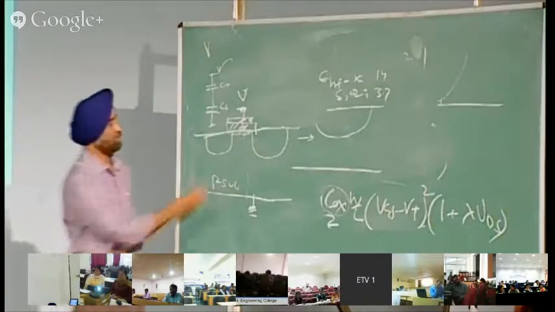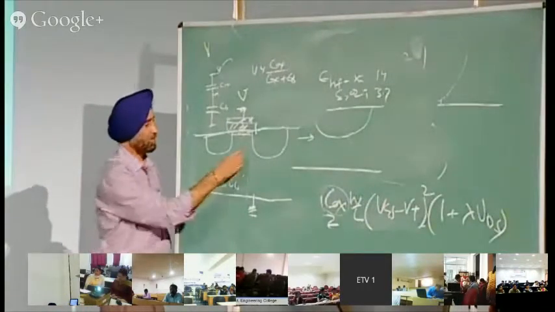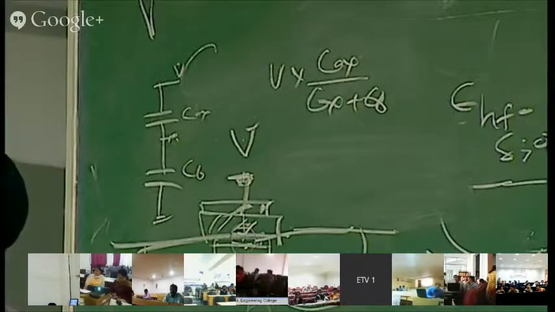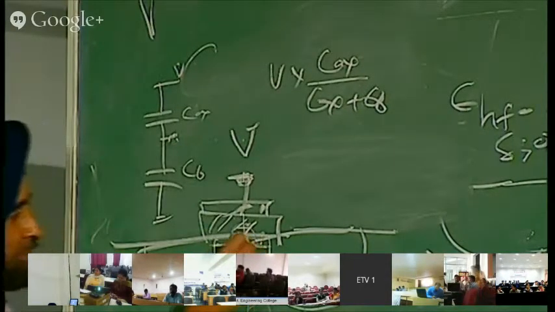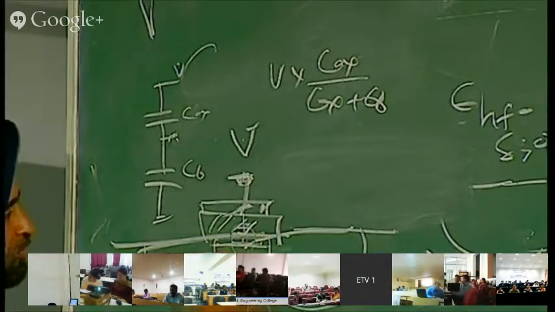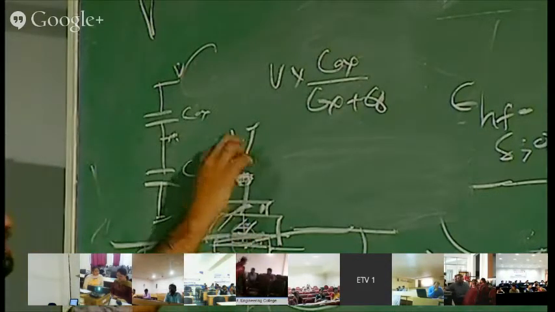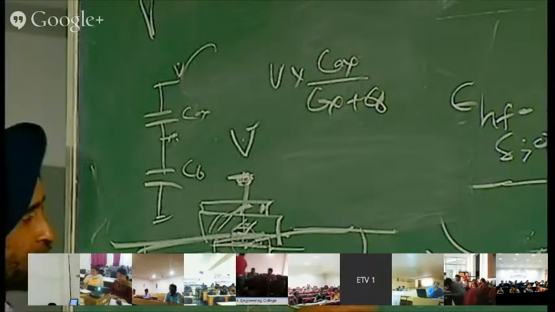But our intention is the potential at this point should be more. So what is the potential at this point? It will be V into Cox over Cox plus C body. So what I mean is this capacitance has to be large, or this one has to be minimum, so that there is more potential here. If there is more potential here, a better channel will be created. More electrons will be attracted, a better channel will be created. I don't want this potential drop to be more on this body. One way is to keep on cutting the size of this.